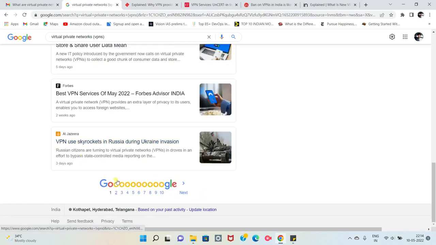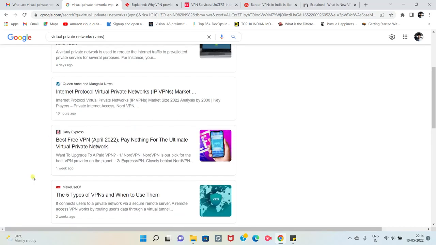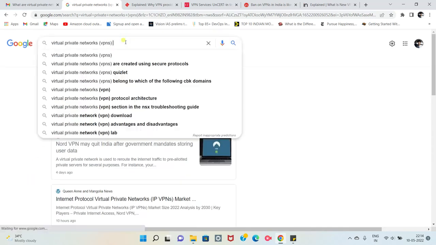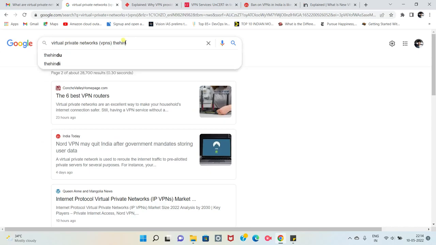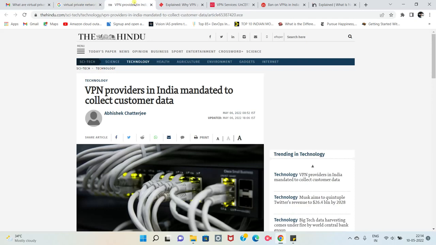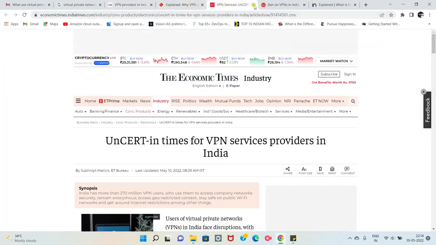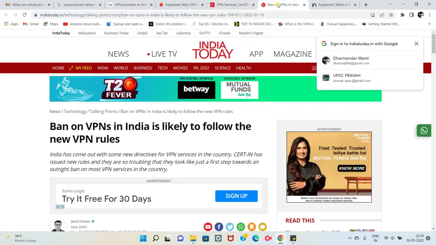Apart from that, we all know that The Hindu newspaper is so important. So if there's any Hindu link in this, I'll choose that. Otherwise, I'll also search The Hindu here. And see, VPN providers in India mandated to collect customer data. This is one more link. So how many links did I open? One for The Hindu, one for Indian Express, one for Economic Times, and India Today.